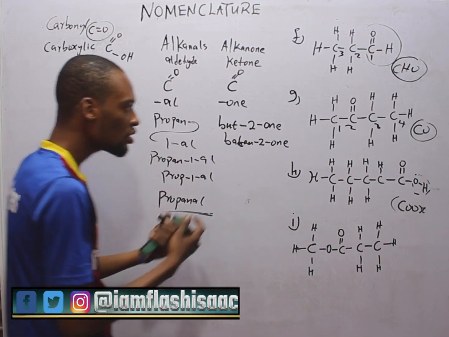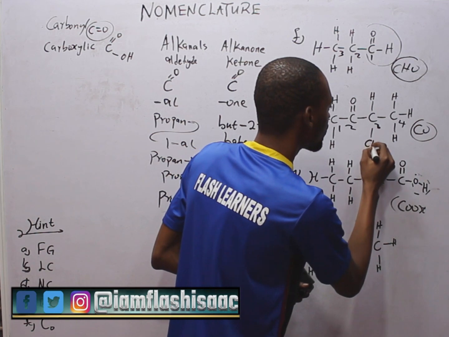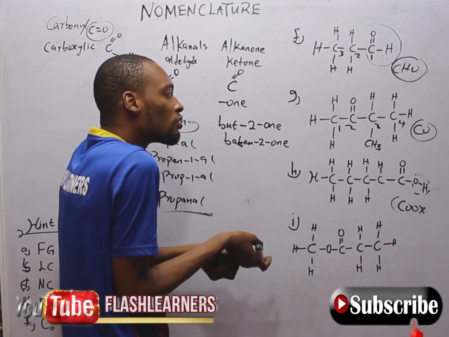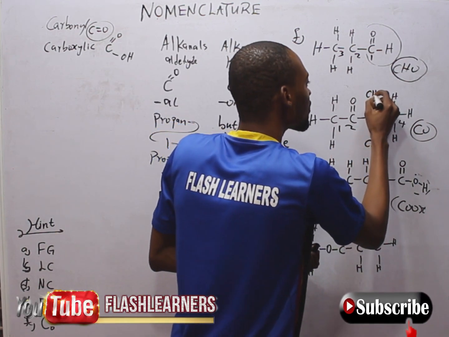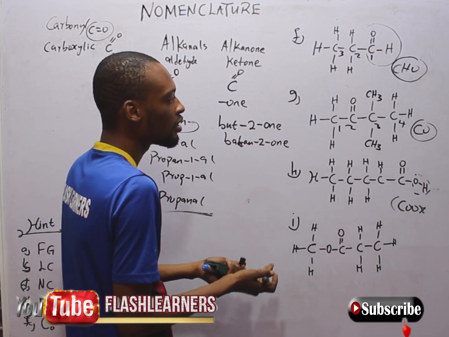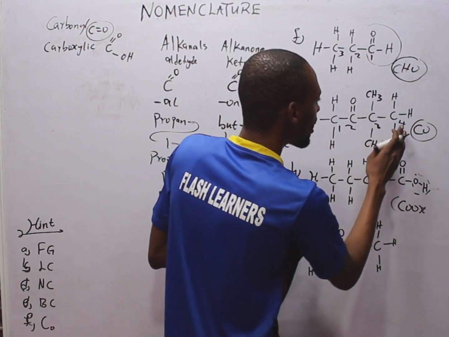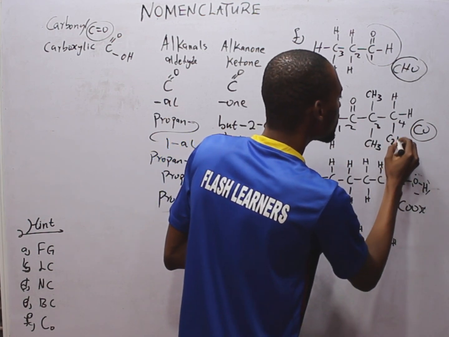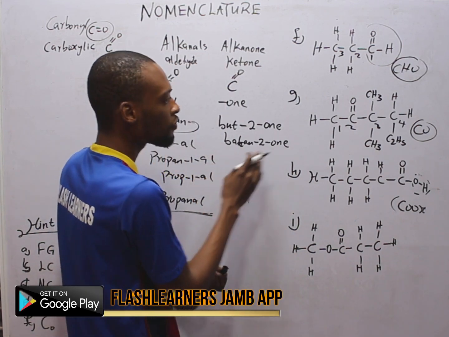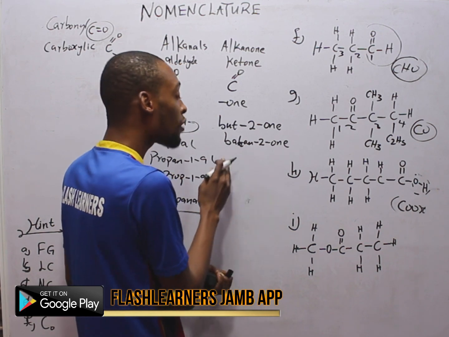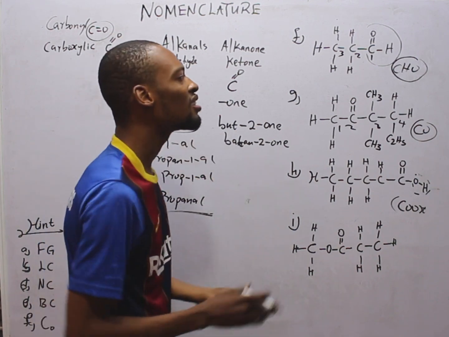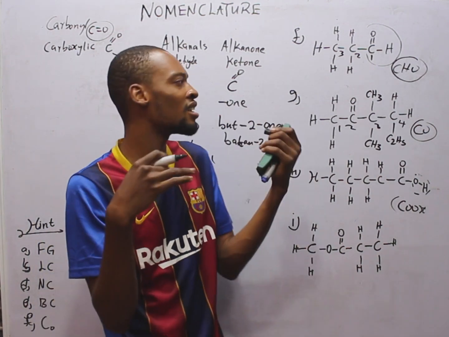Look at something. If there were CH3 here, this will simply be 3-methyl but-2-ol. If there's another CH3 here, it will simply be 3,3-dimethyl but-2-ol. Then around here, we now choose to put C2H5. It will simply be 4-ethyl-3,3-dimethyl but-2-ol. So anyhow you manipulate it, you will just get the answer. It's understanding that matters.